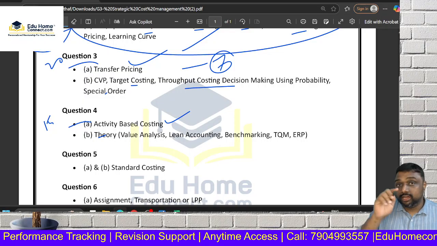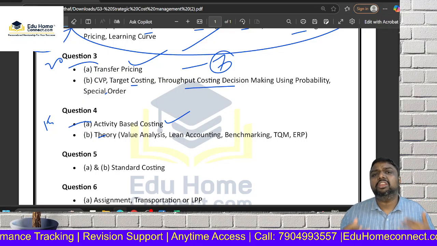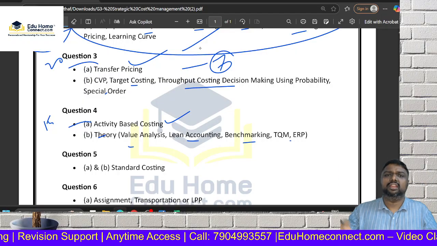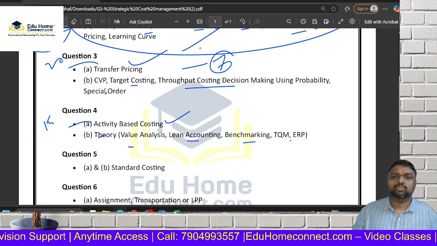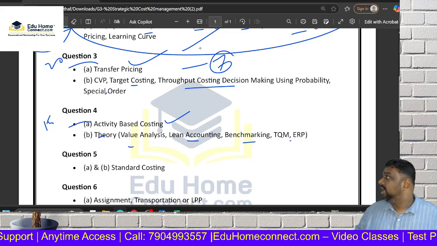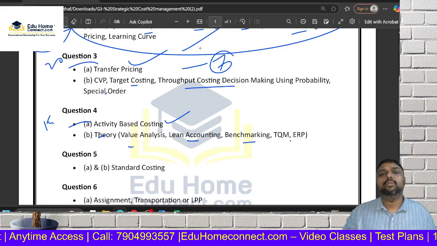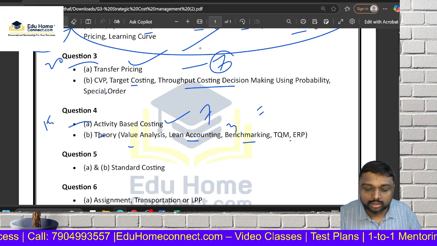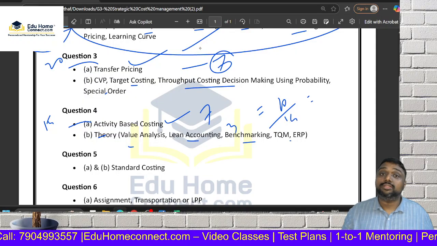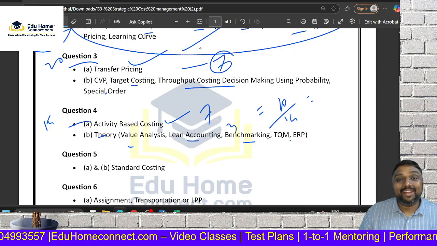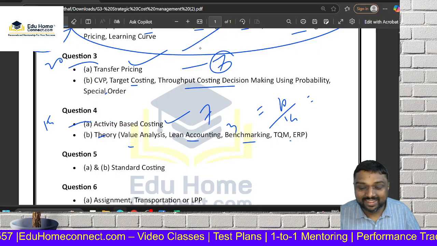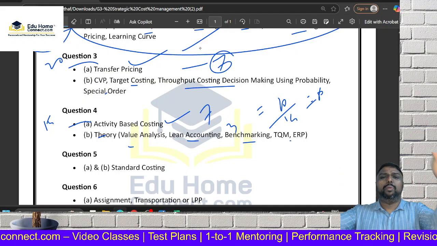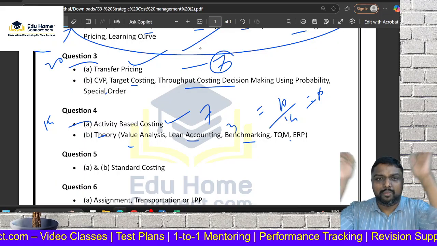Coming to theory, the question will come out of these 4 topics only. Just read your ICMA material or class workbook, whatever you follow, just read this theory, and you can write in your own wordings. Minimum 2 to 5 marks you will get. That is enough. Activity based 7, you get 3 marks, 10. 10 out of 14. You know what the percentage is? It is a very good percentage, it is above 60. Our target is correction. Then super duper, my dear friends.